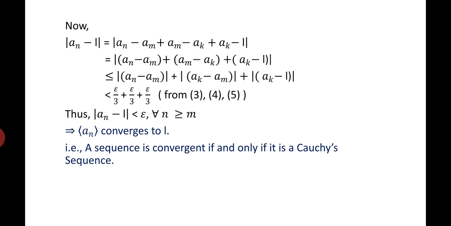Using the property of inequality, we get this as less than or equal to |a_n - a_m| + |a_k - a_m| + |a_k - L|. From equations 3, 4 and 5, this is less than epsilon/3 + epsilon/3 + epsilon/3, which is equal to epsilon, for all n greater than or equal to m. This implies a_n converges to L. Therefore, a sequence is convergent if and only if it is a Cauchy sequence.